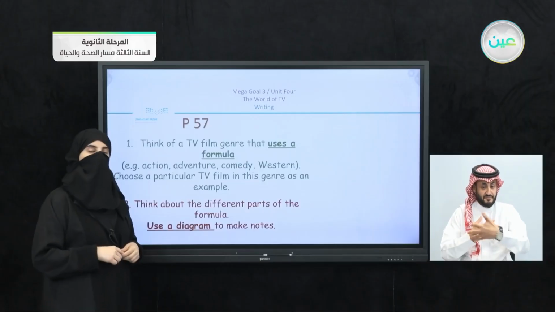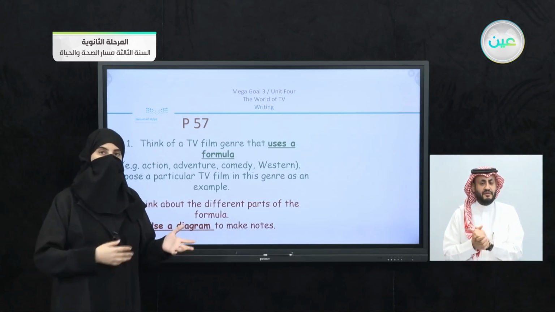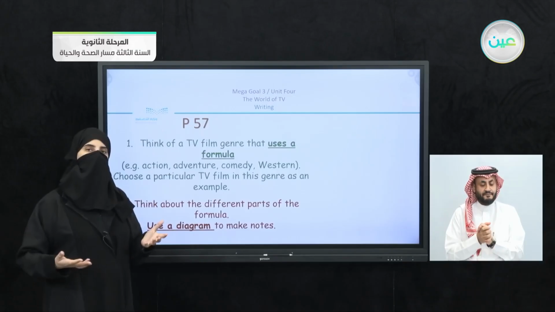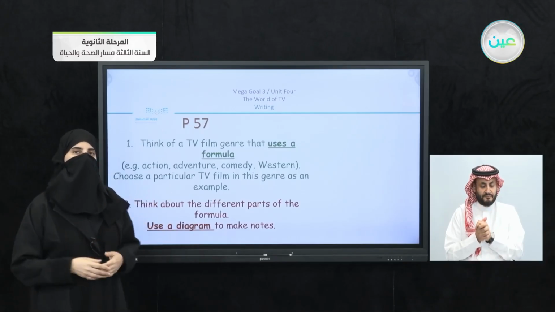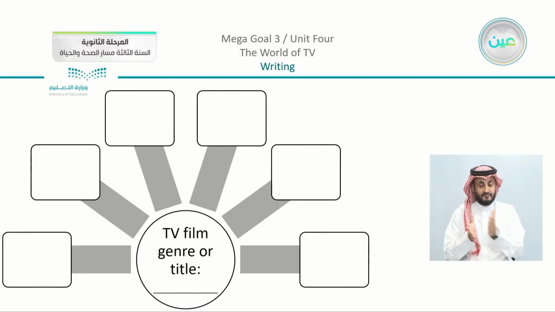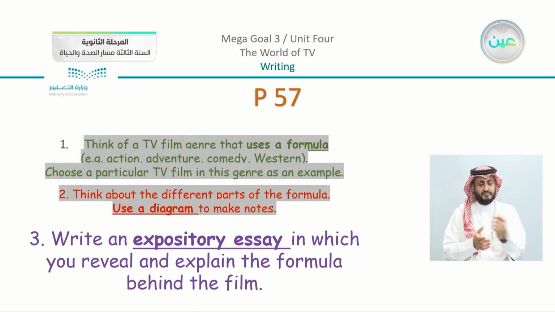Now note that you are not going to write a story. You're not going to write about the movie itself, but about the formula of the movie and the different elements that we have. Here you can see from the book, or the chart that I have here, you can use this chart to write the details and the parts of the TV genre. Of course, you're going to write the title and the different genres or types. And also you have page number 57, sorry.